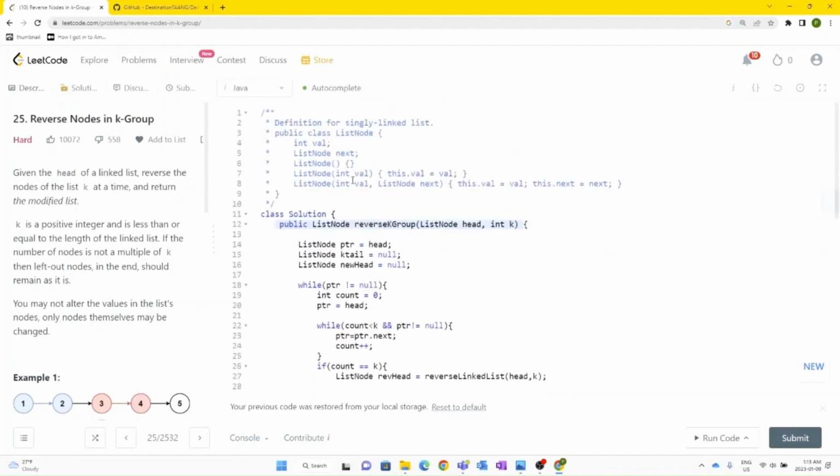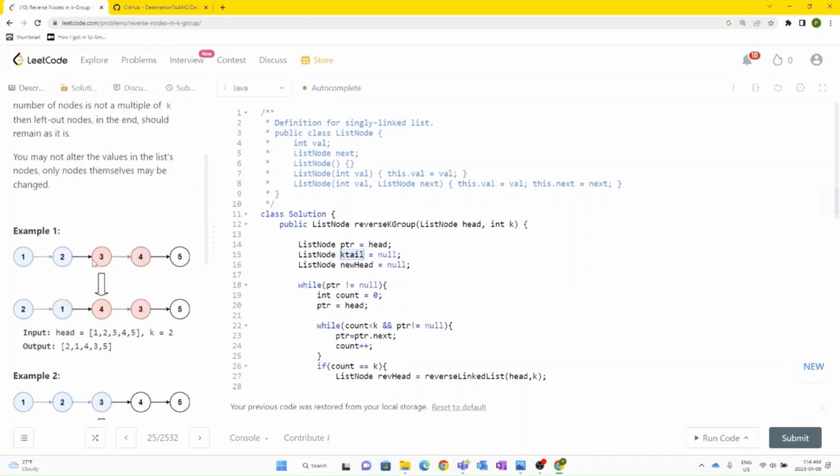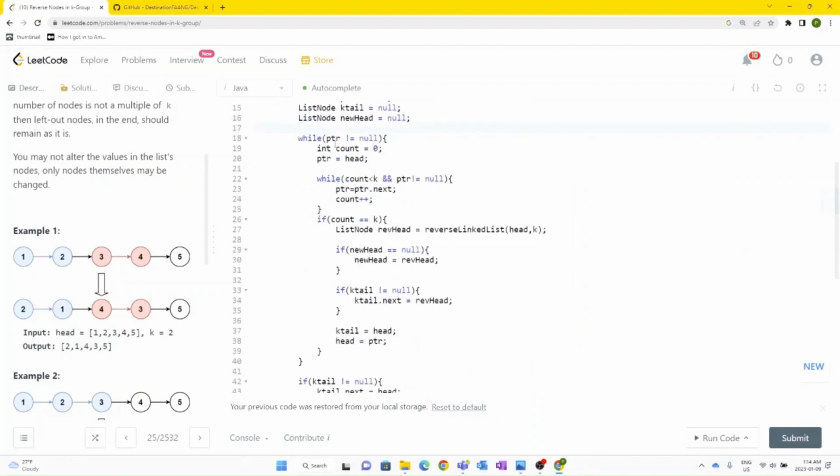Now inside the main method, first of all, we are defining a few of the variables that we need to keep track of different things. So basically we have a variable pointer that will iterate over the entire given list. We are also keeping track of a k-tail variable, and what this k-tail variable does is that whenever we are done reversing any set of k nodes, and we are planning to go to the next step. So if we see on the left side of the screen, suppose we have done reversing this node 1 and 2, which means we still have nodes 3, 4 and 5 to process. So k-tail would be pointing towards this node number 2, and we would be able to do certain things with that, which we will see next in the code.